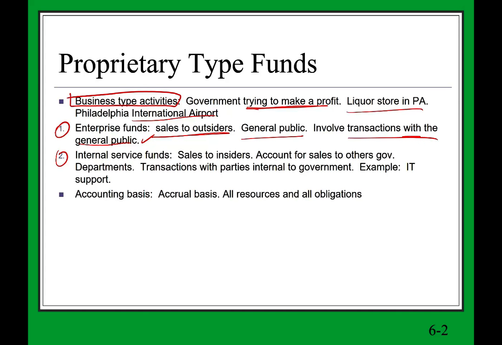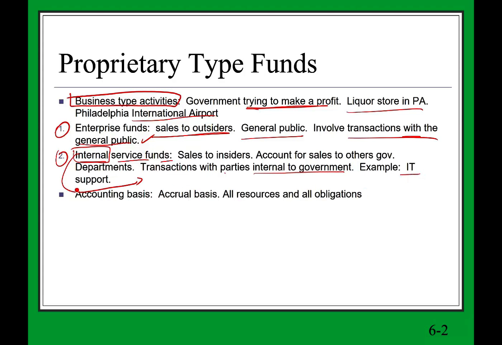Now, on the other hand, the internal service fund, as the word suggests, is sales to insiders, sales to other governmental departments within that government. So you are not dealing with the outsiders, and we're going to look at this in the next session. Okay, so transactions with parties internal to the government.